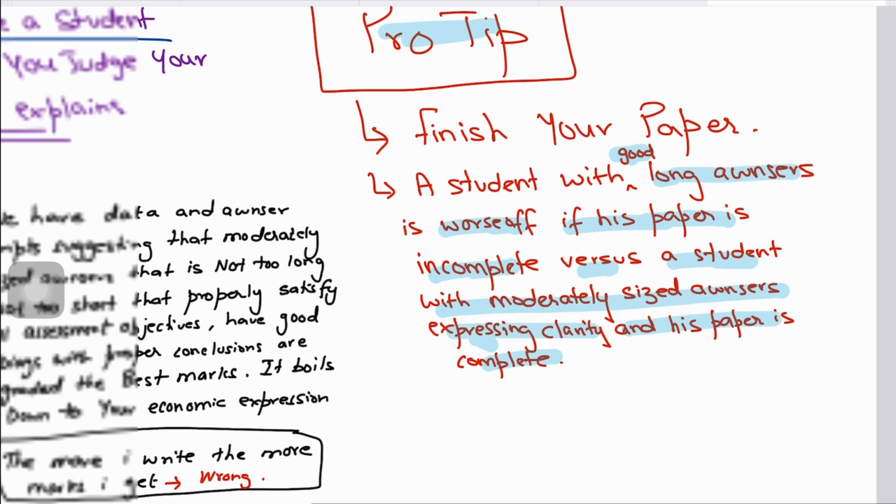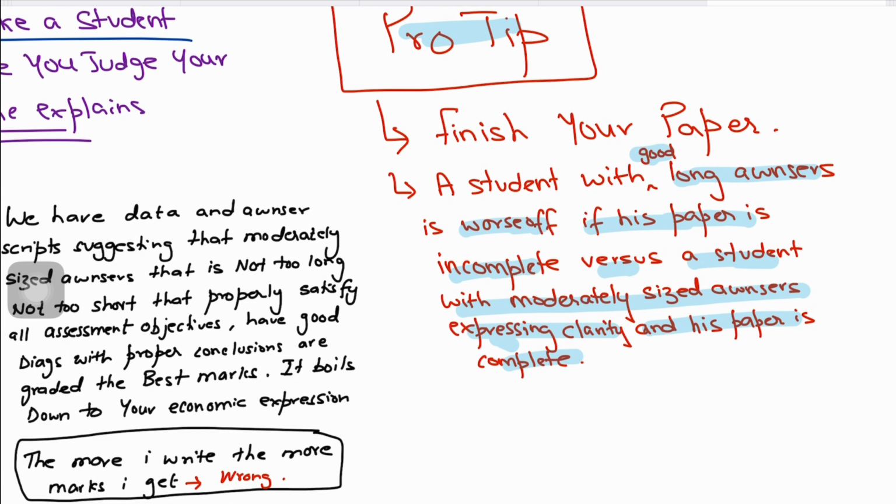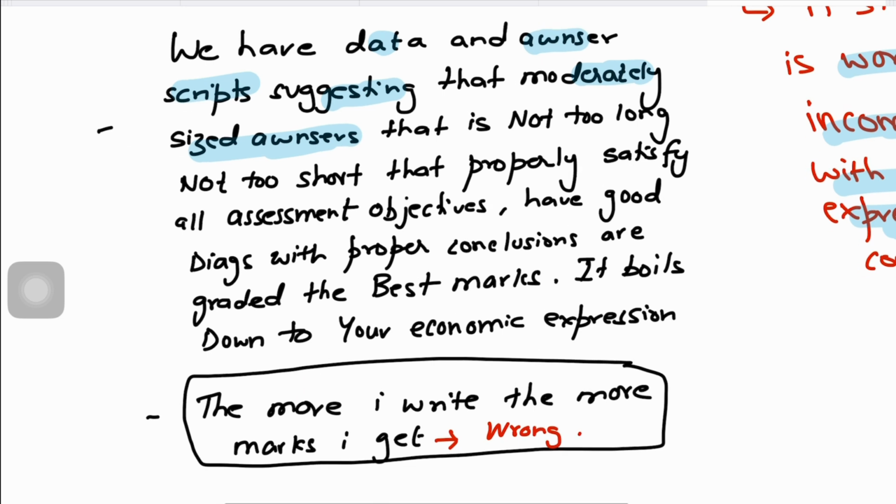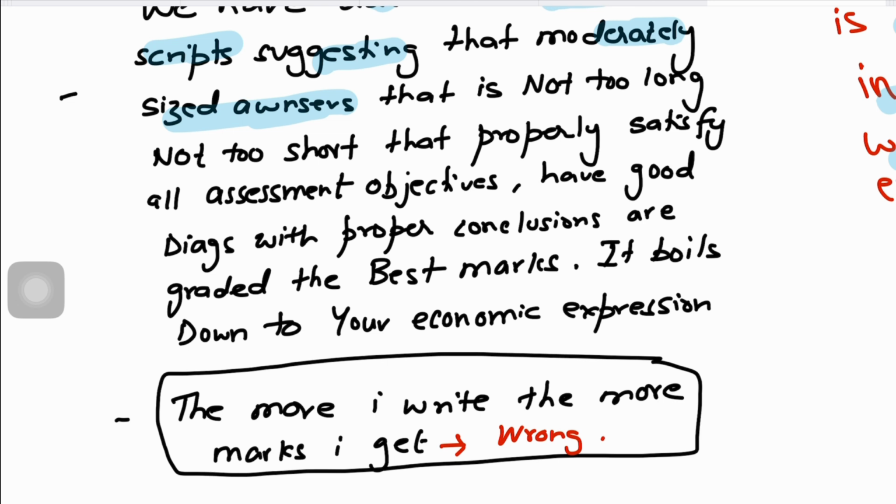Okay? So it's not about writing long answers. We have data and answer scripts suggesting that moderately sized answers, not too long, not too short, that properly satisfy all assessment objectives, have good diagrams and proper conclusions, are graded the best marks.